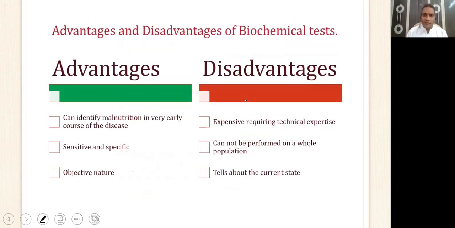The advantages and disadvantages of biochemical tests are that yes, it is very sensitive and specific. It is very objective in nature. There are no subjective variations here. It can identify malnutrition in the very early course of the disease. It can even identify malnutrition in the pre-pathogenesis stage. Okay, so that's how good a biochemical test is.